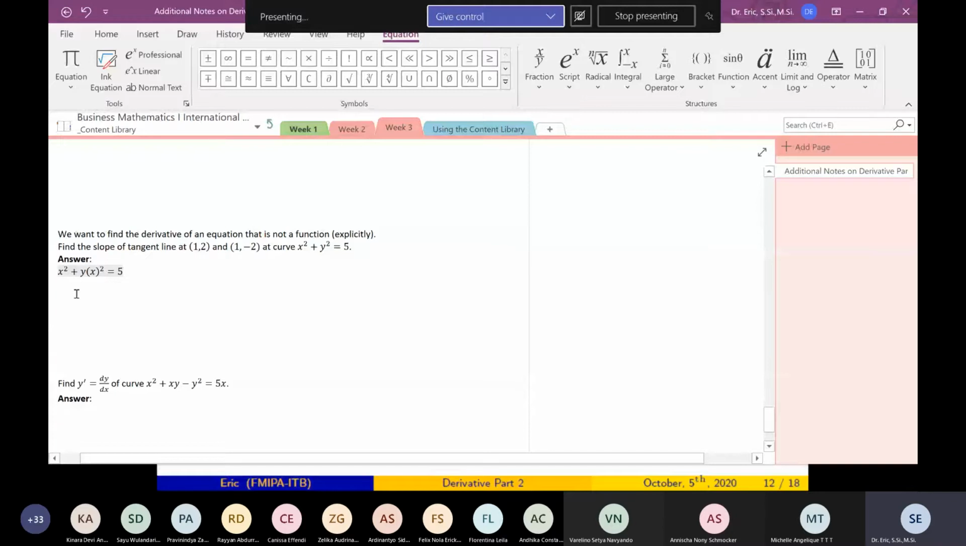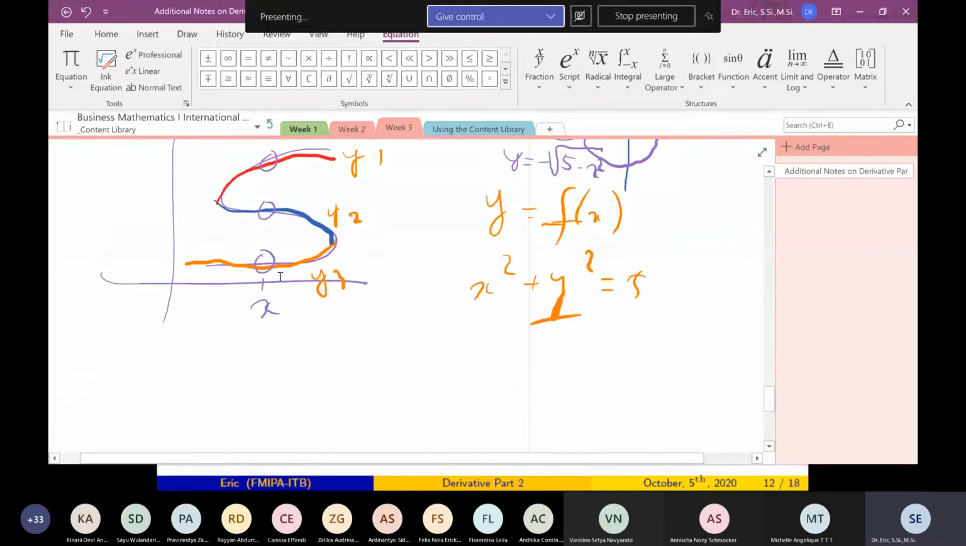Okay. In general, y is a function of x. Look, this is a function. Y is a function of x. But globally, this is not a function. Locally, this is a function. But globally, not a function.